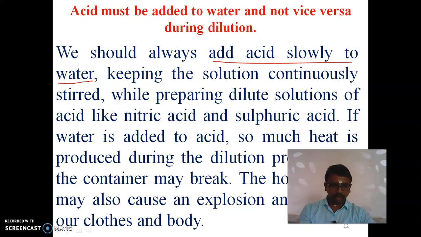The hot contents may also cause an explosion and spill on our clothes and body. The explosion takes place when water is added to the acid. So it is better to add acid slowly to the water.